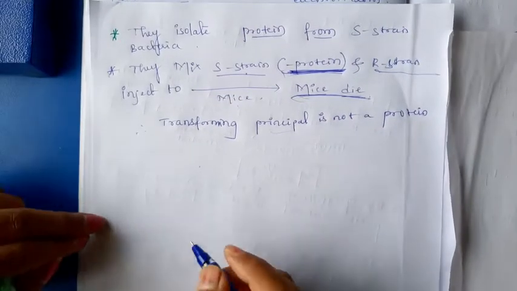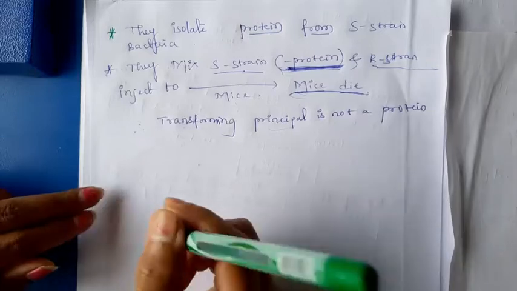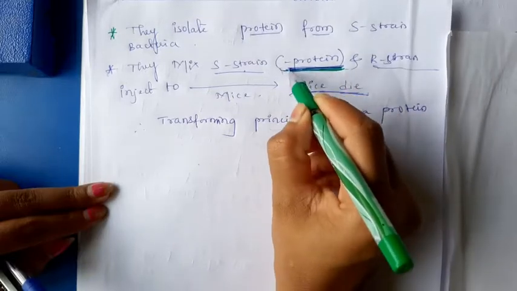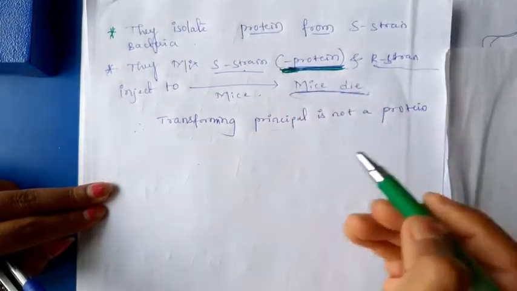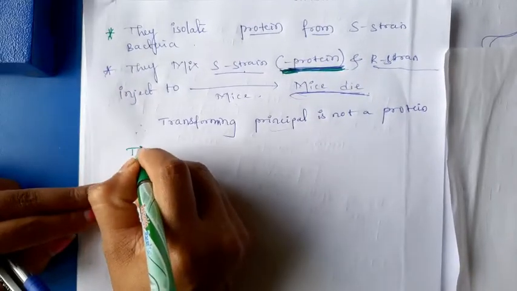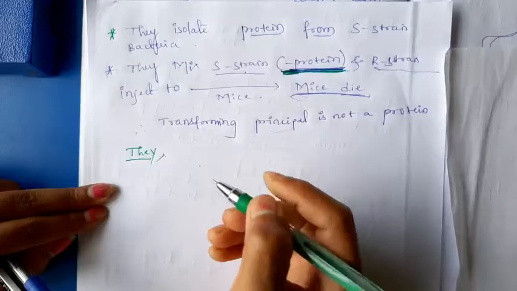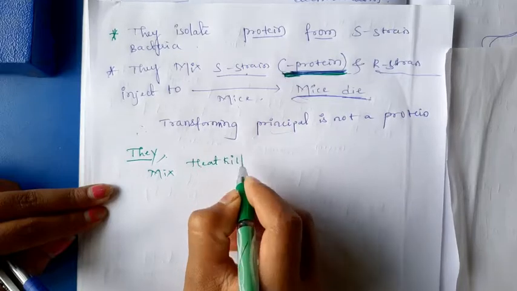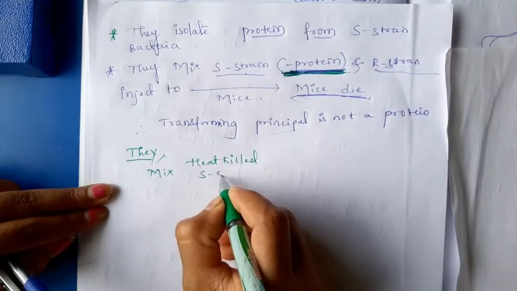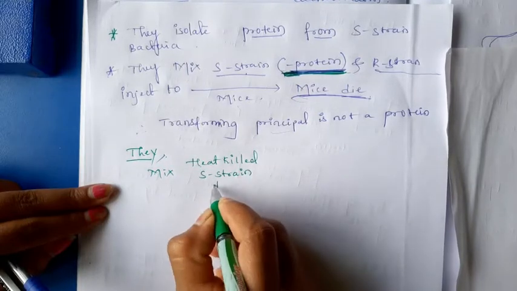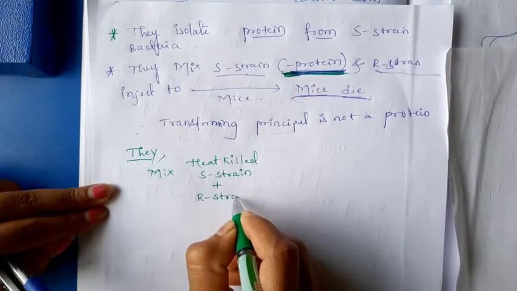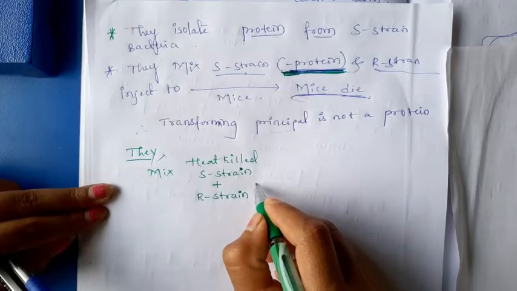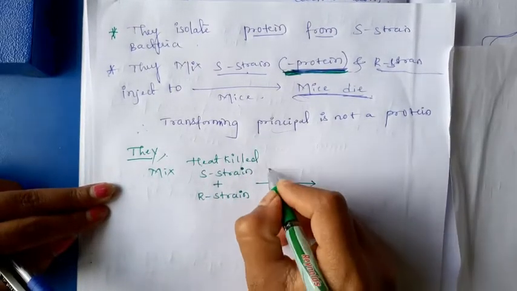Then they made another type of experiment to identify whether the genetic material is a protein. They mixed heat-killed S strain plus R strain, and treated this mixture with the protease enzyme.